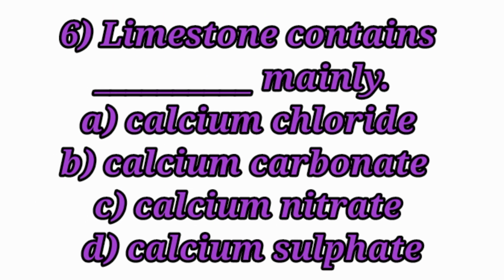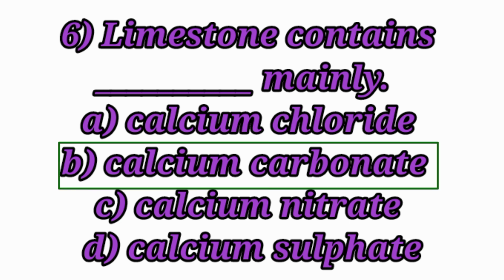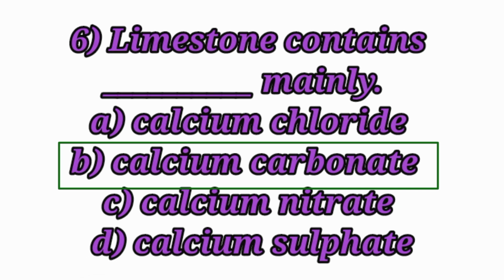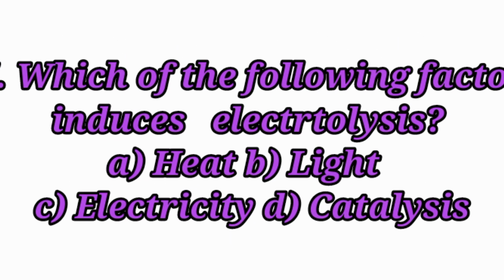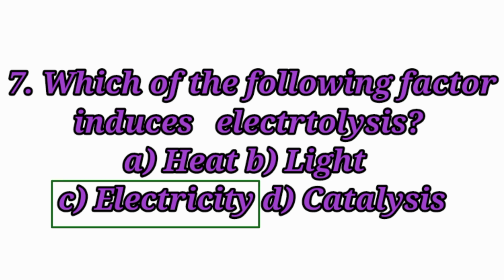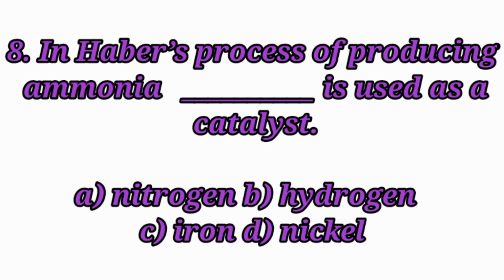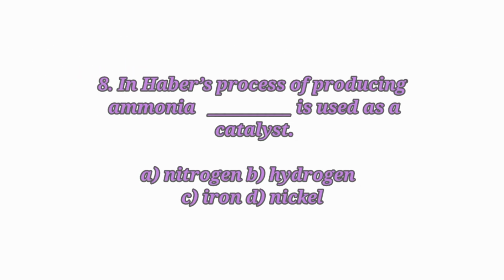Sixth question. Limestone contains dash mainly. Answer: calcium carbonate. Limestone contains calcium carbonate mainly. Seventh question. Which of the following factors induces electrolysis? Answer: electricity. Eighth question. In Haber's process of producing ammonia, dash is used as a catalyst. Answer: iron. Iron is used as a catalyst.